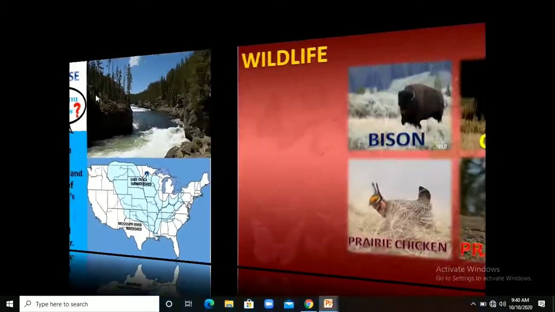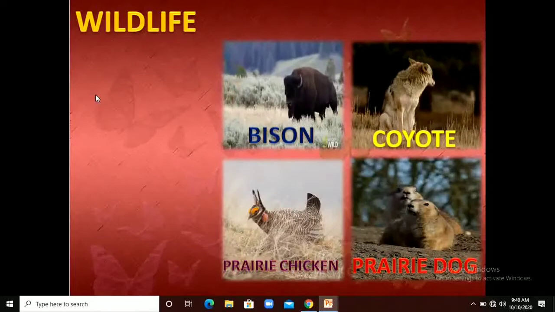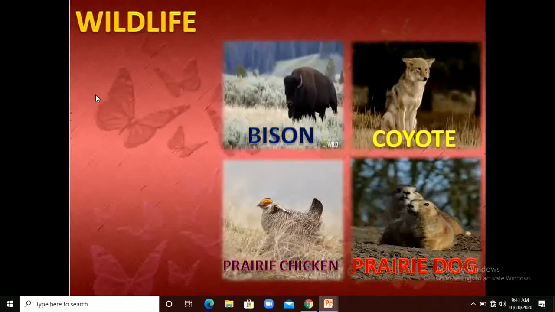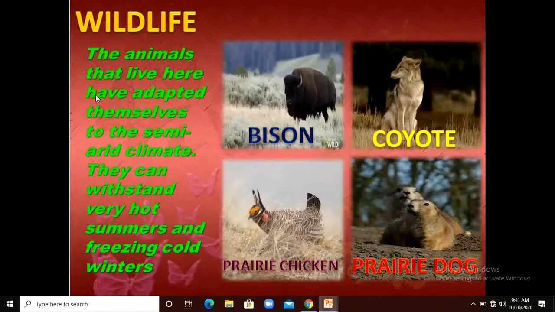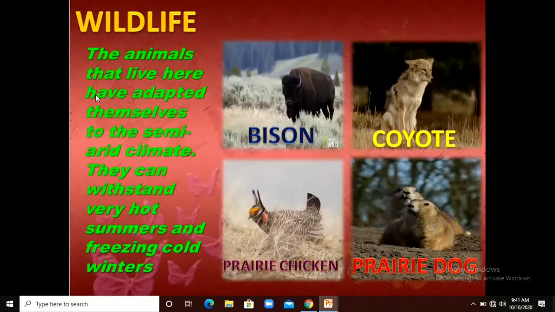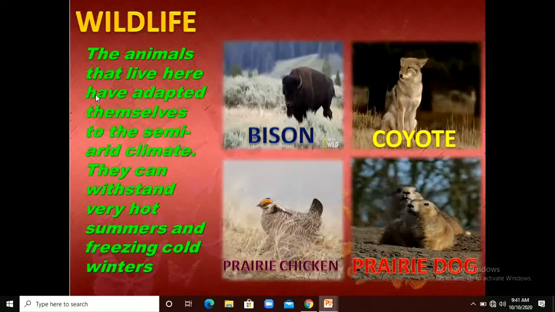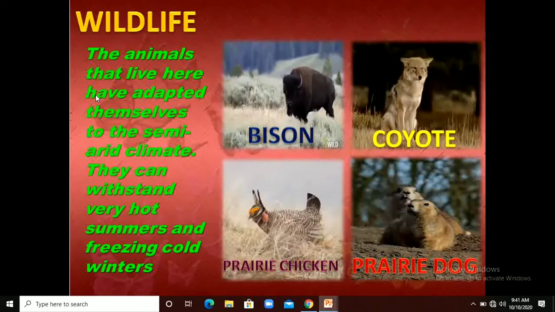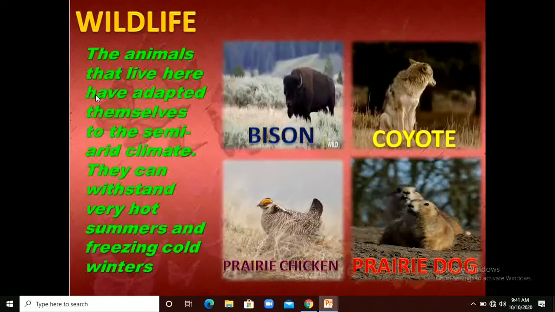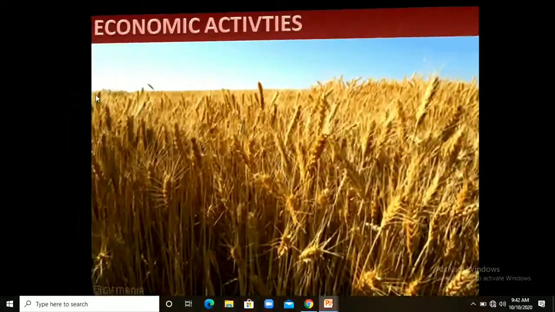Now let's talk about the wildlife. The wild animals that we find here are bison, coyote, prairie chicken and prairie dog. The animals that live here have adapted themselves to the semi-arid climate. They can withstand very hot summers and freezing cold winters. That means they have adapted to these climatic conditions, so this is the reason they are quite comfortable living there. Now let's talk about the economic activities.